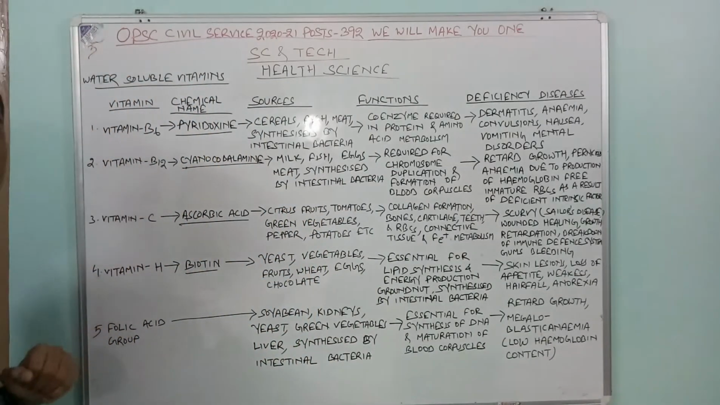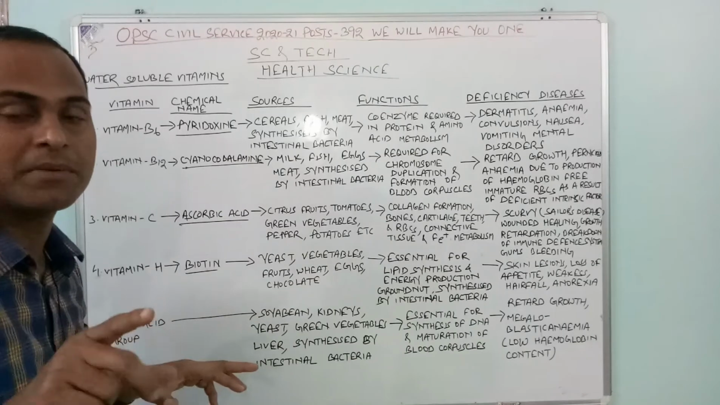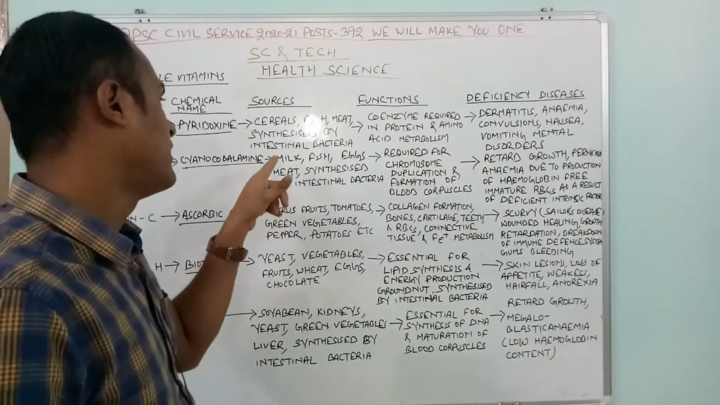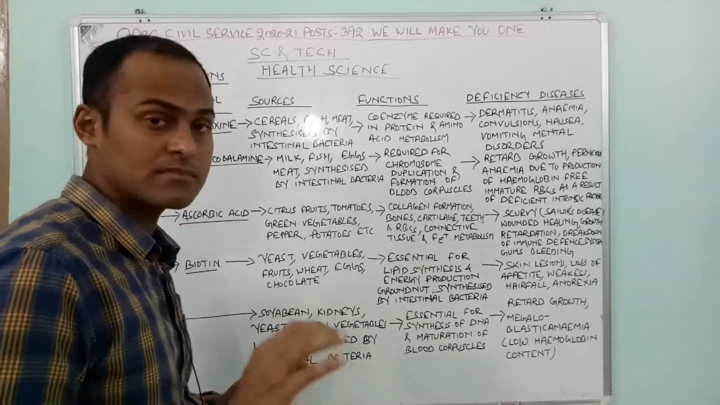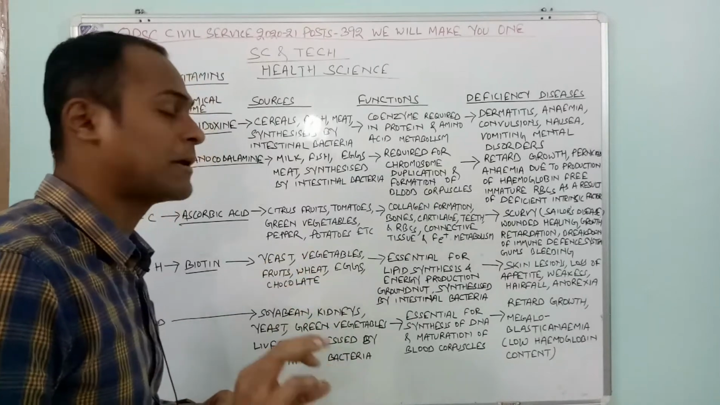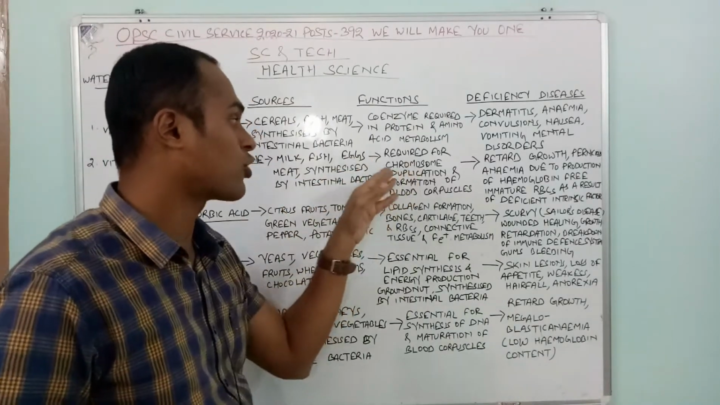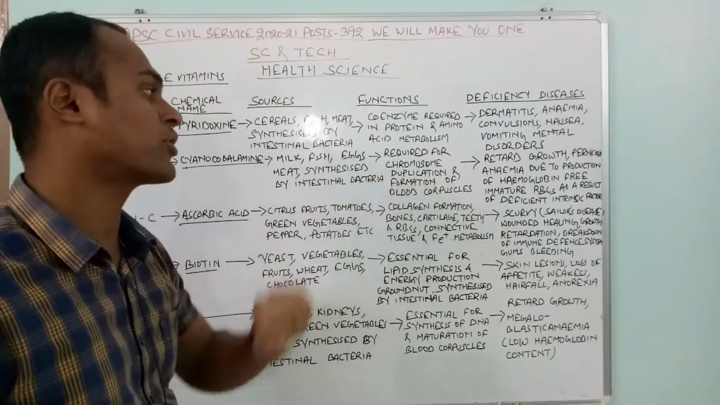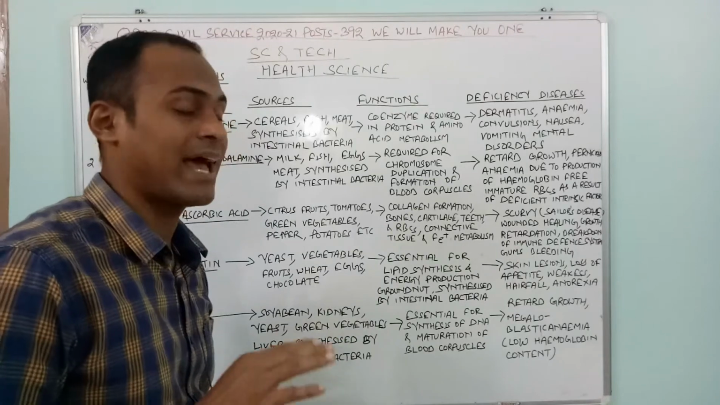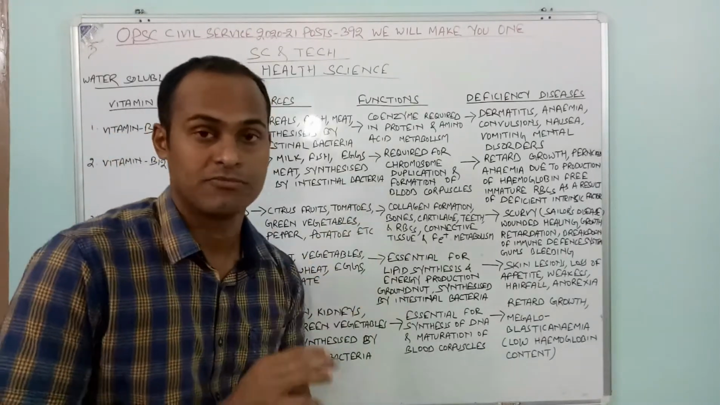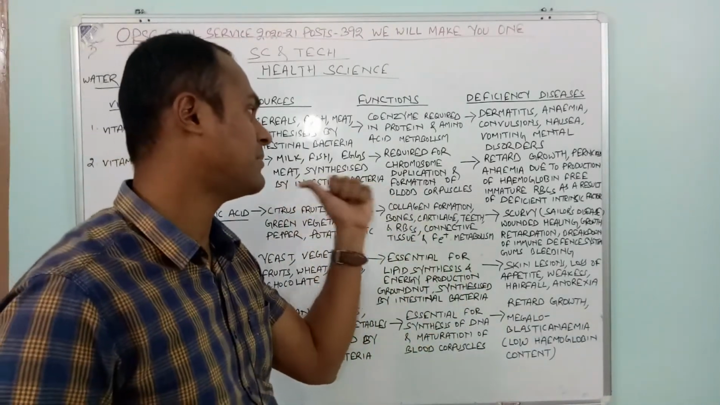Then vitamin B12. Vitamin B12 is known as cyanocobalamin. The chemical name of vitamin B12 is cyanocobalamin. Then sources: milk, fish, eggs, meat, synthesized by intestinal bacteria. Vitamin B12 is required for chromosome duplication and formation of blood corpuscles. When blood corpuscles are formed, it requires vitamin B12. So vitamin B12 is very important.